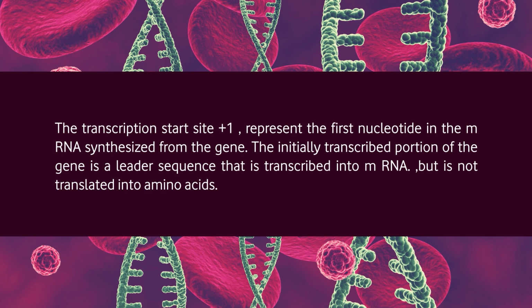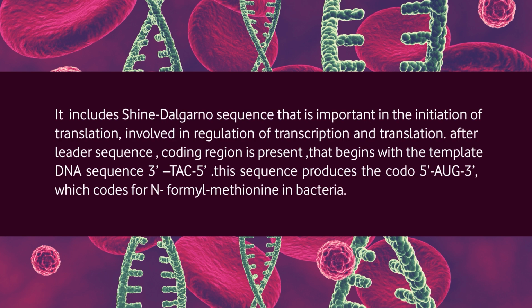Instead, it is a leader sequence that is transcribed into messenger RNA but is not translated into amino acids. The leader sequence includes a region called the Shine-Dalgarno sequence that is important in the initiation of translation and also involved in regulation of transcription and translation.